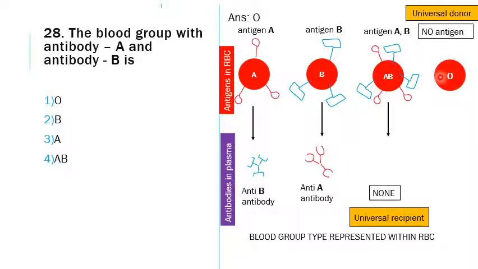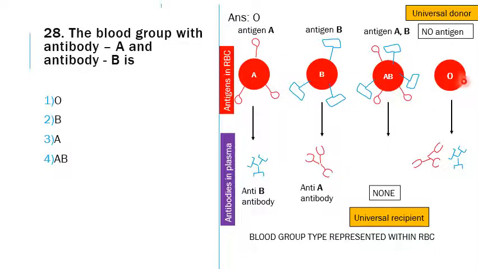Actually, if a mismatch occurs, what will happen? If the presence of RBC antigen is there, they will have extreme clotting in the body, and the person will die. So the blood mismatch should not be done. So O group will have both antibodies, for A as well as B. The most important thing is that an O blood group person cannot have blood transfused even at times of emergency from any of these 3 groups, either A, B or AB.